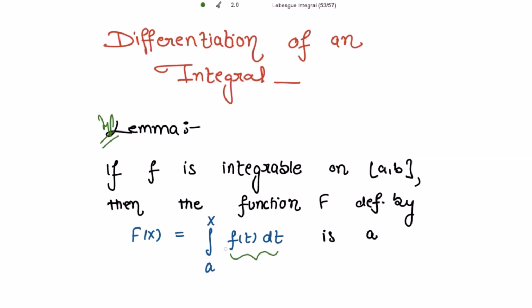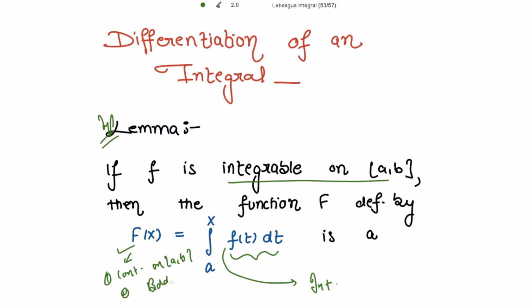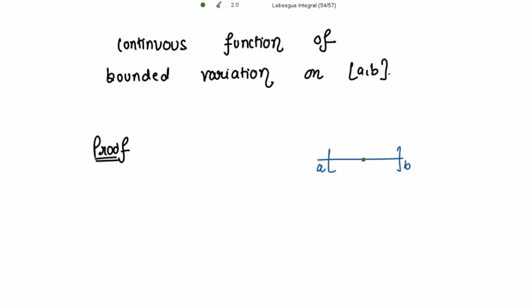So it is given that f is integrable on the closed interval [a, b], and we have to show that capital F is first continuous on the closed interval [a, b], and then that it is of bounded variation. So first we are going to show that the capital F is continuous on this closed interval [a, b].